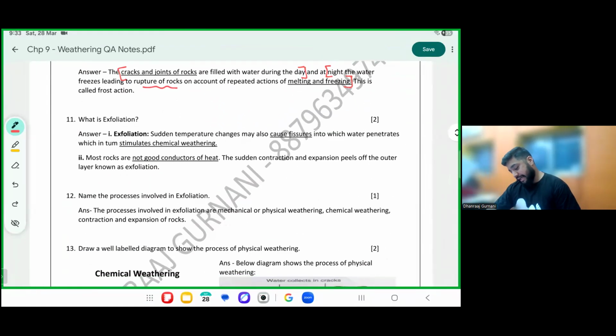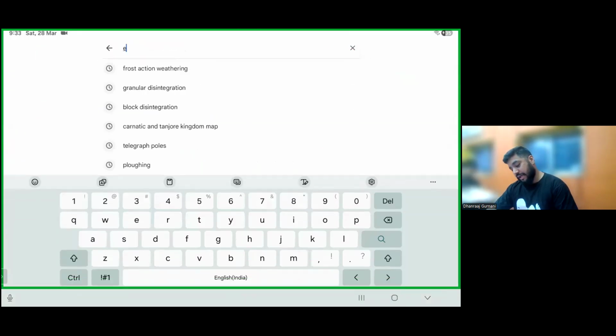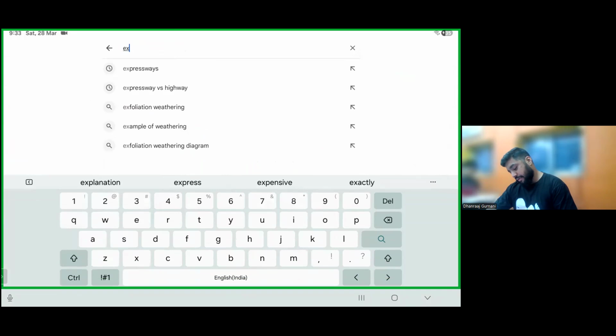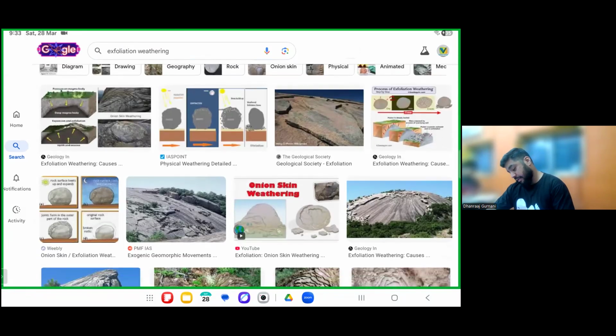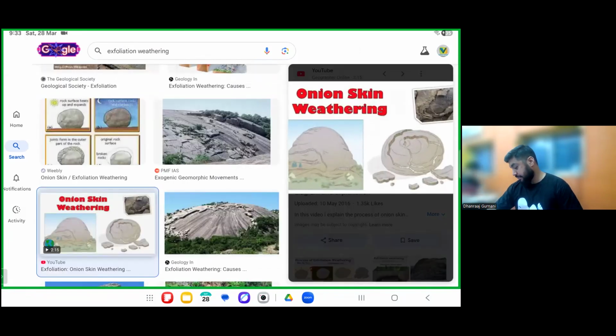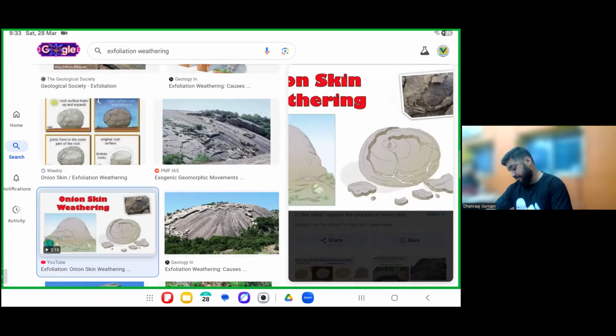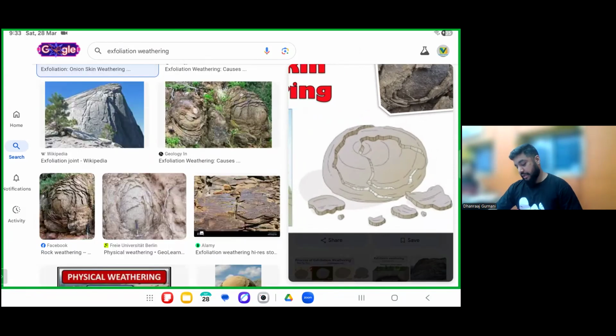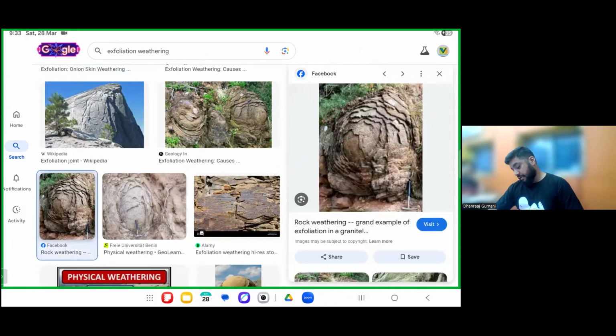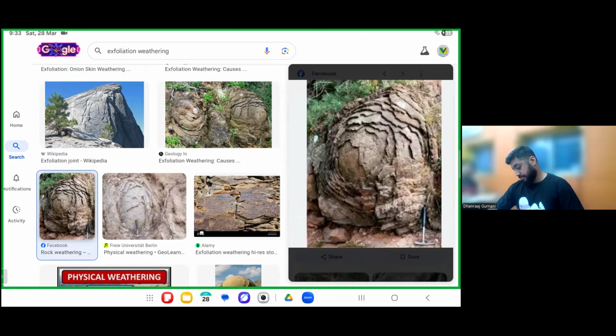And the last one is exfoliation. Exfoliation is nothing but peeling. Peeling like an onion. Please pay attention. Peeling like an onion. Layer by layer, the rock will peel. The weather peels the rock. Yes, layer by layer. See, these are all photos of exfoliation.